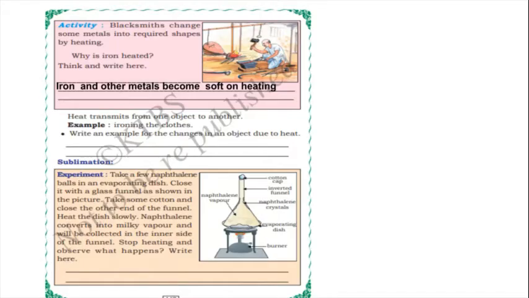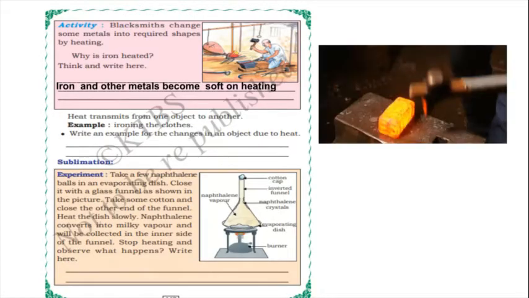And heat transmits from one object to another. So heat transmits from one object to another, we know. For example, ironing the clothes. Before the ironing, the clothes had very many wrinkles. So after ironing, they will be very neat, isn't it, children? Yes. And write an example for the changes in an object due to heat.